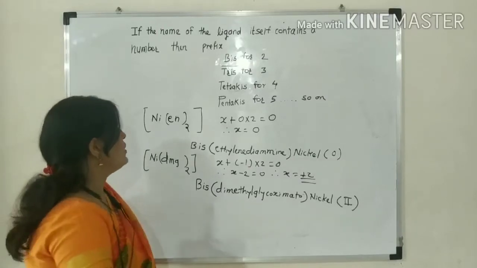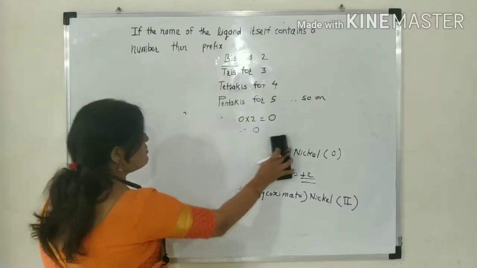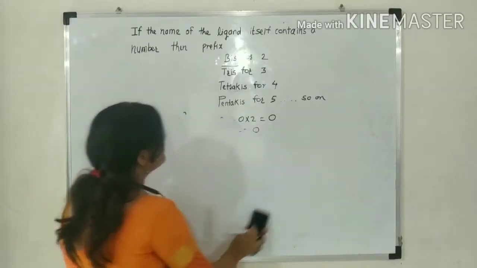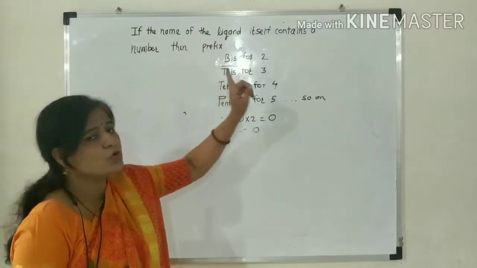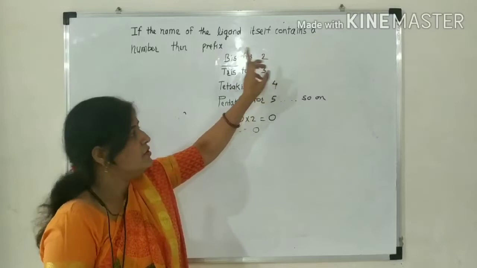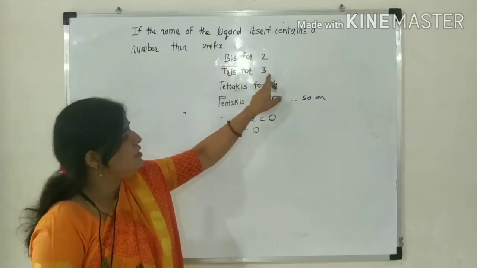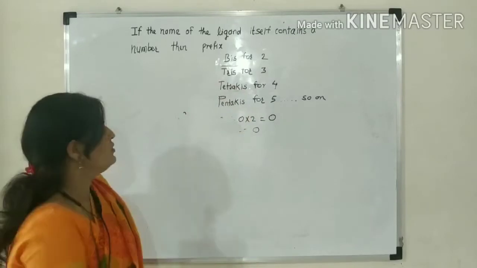Now, the next concept. Remember it: if the name of the ligand itself contains a number, you should use the prefix bis for 2 times, tris for 3 times if that ligand is present, and so on.